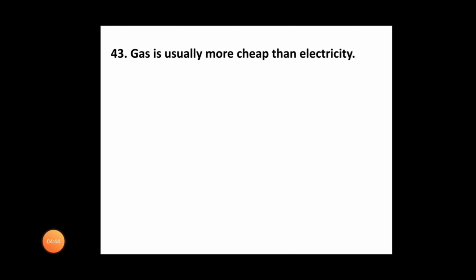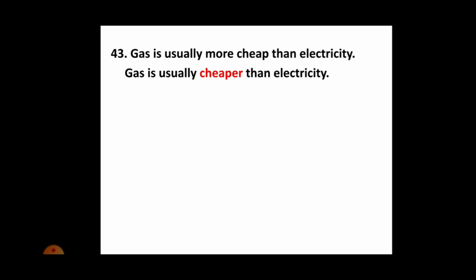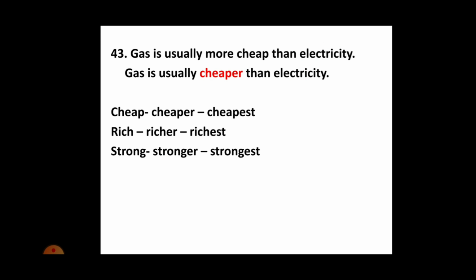Gas is usually more cheap than electricity. This is a wrong statement, and the correct expression is, gas is usually cheaper than electricity. Remember that most one-syllable adjectives form their comparatives and superlatives with er or est.